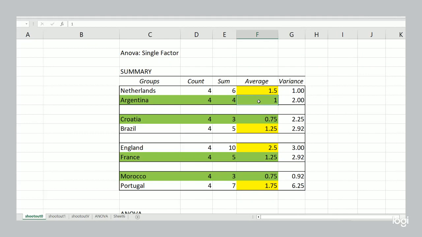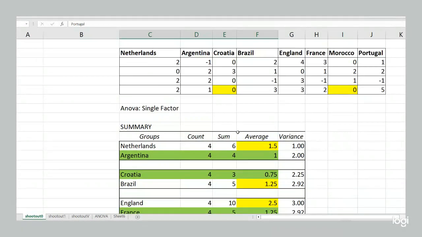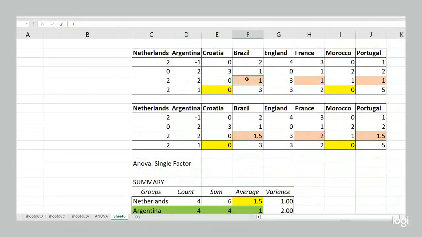Now, one thing we mentioned was that the average goal differential of Brazil, France, and Portugal might be artificially low. Because if we look at the third game that they played in the group stage, for Brazil, France, Portugal, let me scroll to this tab here, they have -1 in that third game. But that's after winning their first 2 games and guaranteeing a spot in the round of 16. So they didn't have to try so hard during that third game. So that -1 in goal differential might not be a good indicator of their performance.